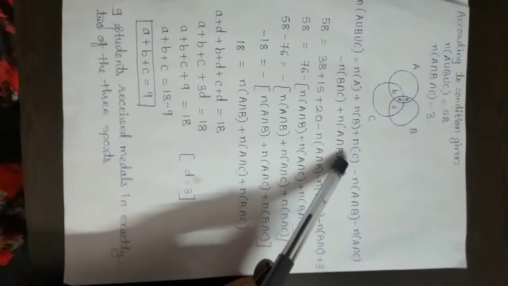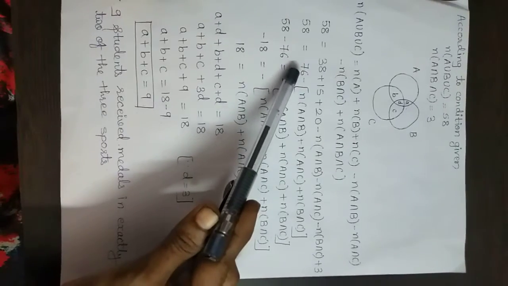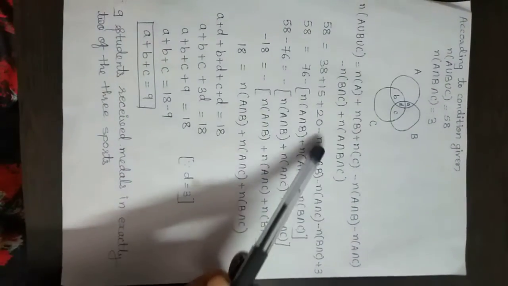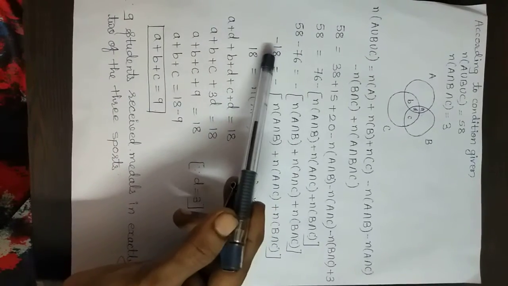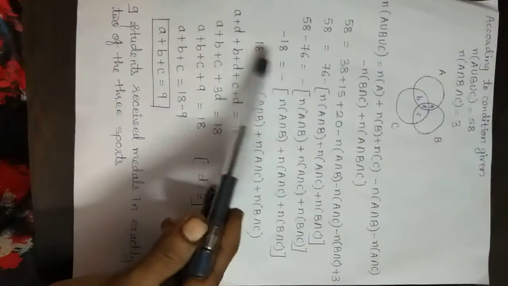So 58 is equal to 38 plus 15 plus 20 minus, we don't know the values of these 3, so we will keep them as they are, and the value for this is 3. Now calculating all these numbers, we will get 76 minus these 3 terms. Everywhere we have a minus sign for these 3 terms, so if we take minus common, then we get the 3 terms in a bracket in the form of addition. Now shifting this 76 to that side, it becomes minus, and calculating this we get minus 18 is equal to minus of these 3 numbers. So minus minus gets cancelled, so we have 18 is equal to these 3 terms.